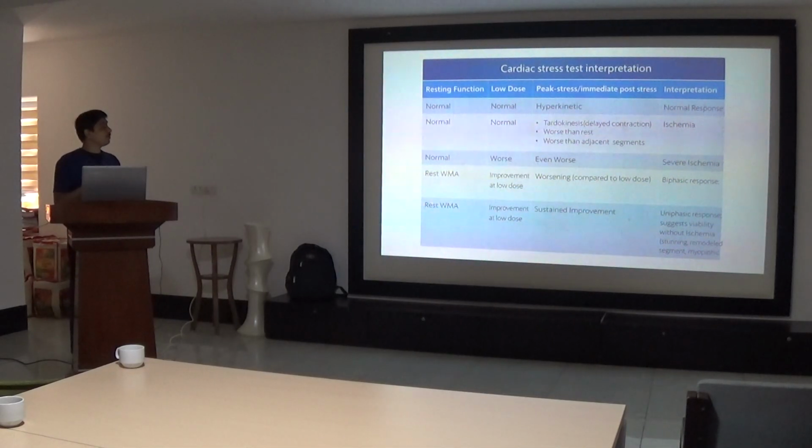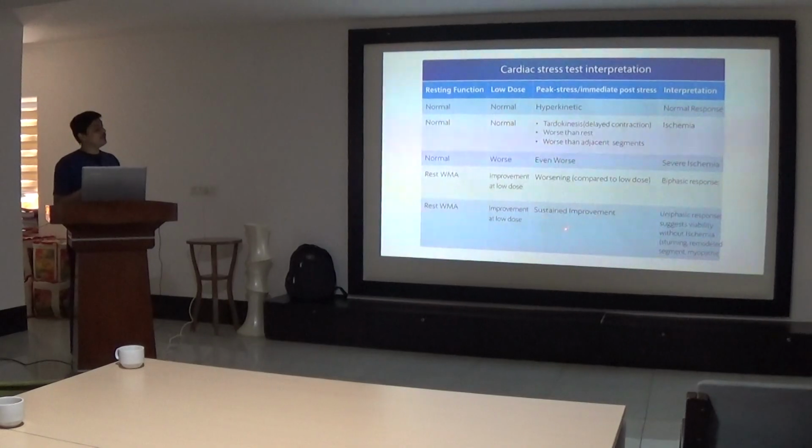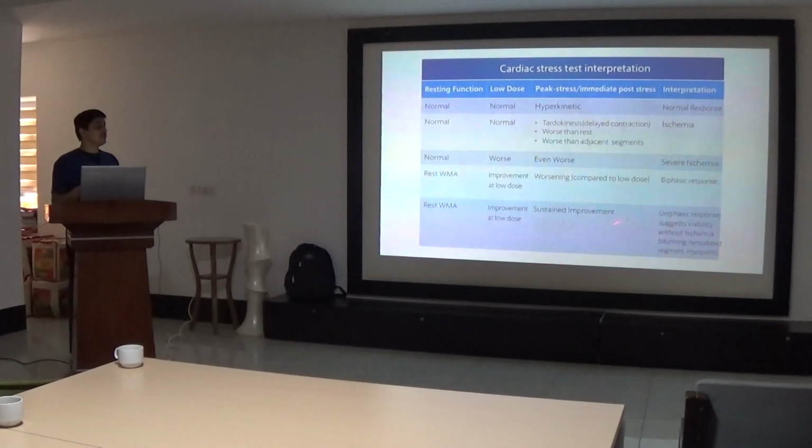Same way, if there is a resting wall motion abnormality, there is improvement at the low dose, and there is sustained improvement at the peak dose. So it tells us that there is viability, but there is no ischemia. So that myocardium may be stunned, or there may be a tethering effect, that is the contraction of the adjacent myocardium shows that this myocardium is contracting.